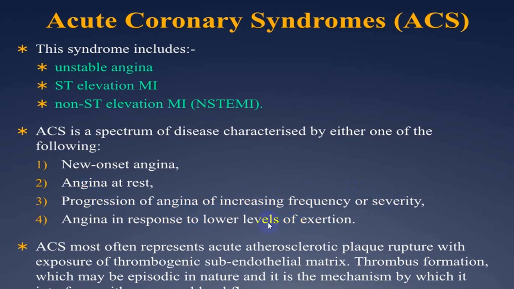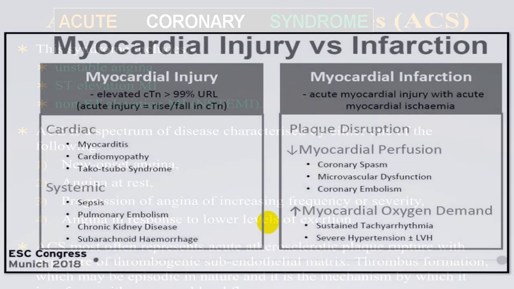So sometimes it is also described as a pre-infarction angina or crescendo angina, and it is because of the rupture of unstable plaque, which ruptures either because of infection or because of stress, etc.